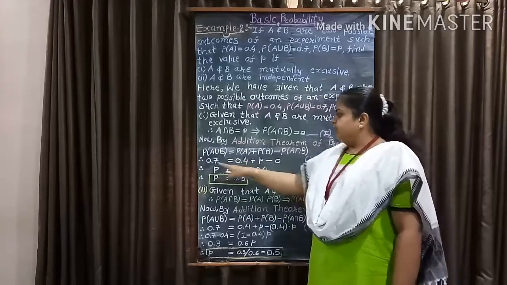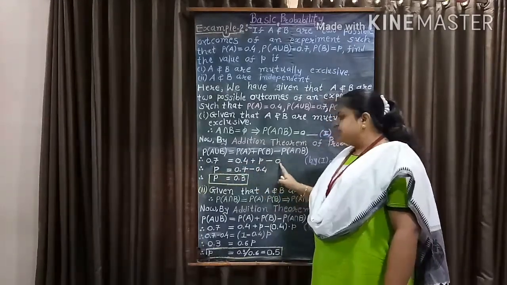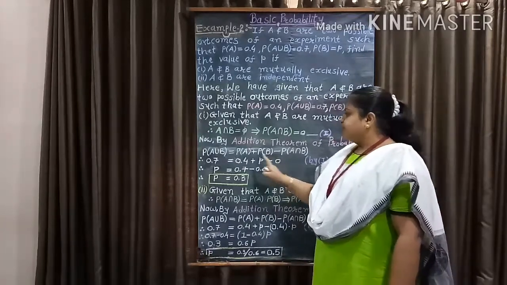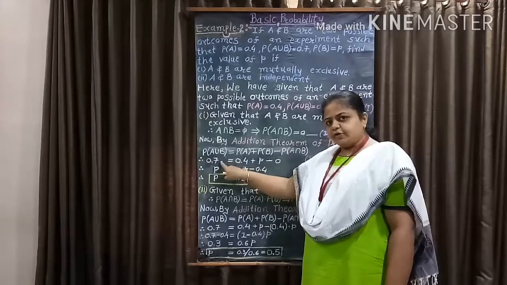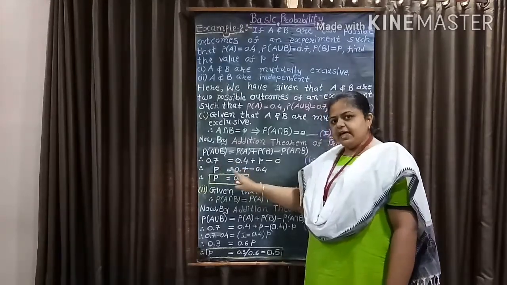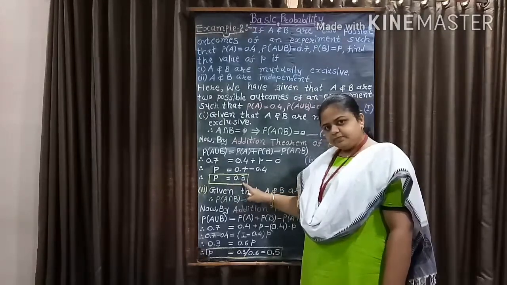So we have 0.7 equal to 0.4 plus P minus 0. Now P equal to 0.7 minus 0.4. So we get P equal to 0.3.